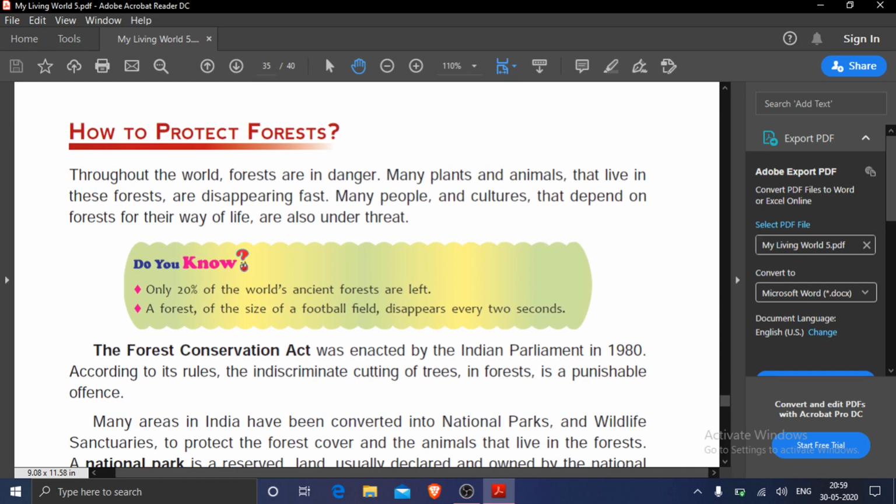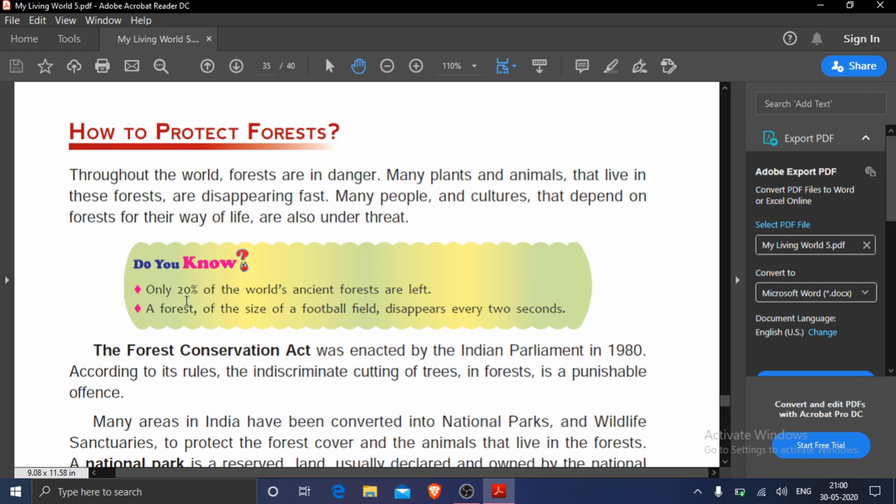So far we have understood that forests are very useful for us. They help us in various ways. So people are cutting down the trees, and that's why deforestation is very harmful for us. Now what is our responsibility? We have to protect the forest. And how can we protect the forest? For that, various types of acts have been introduced by our government.